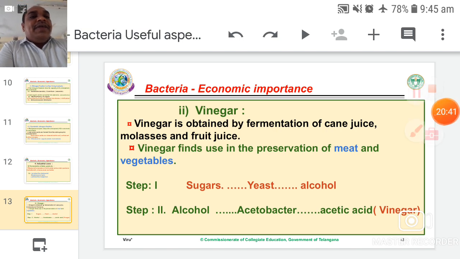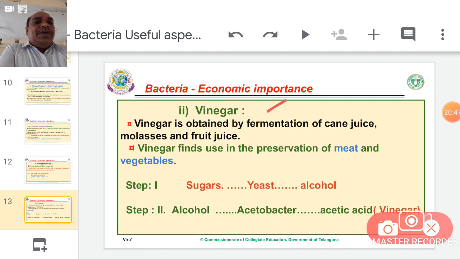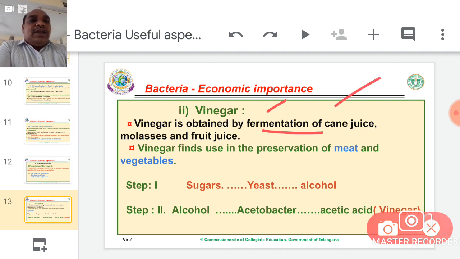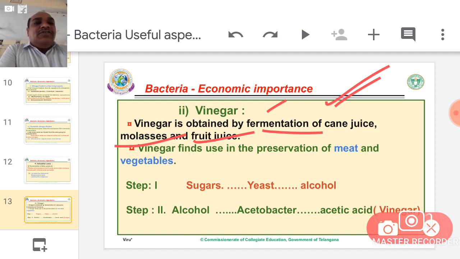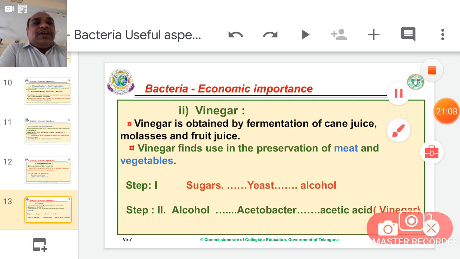Second one, vinegar. Vinegar has some importance for domestic purposes and at the industrial level also. Vinegar is obtained from the fermentation of cane juice. Cane means sugar cane juice or molasses or fruit juice. But most of the time, vinegar is obtained from the sugar cane juice during sugar production.